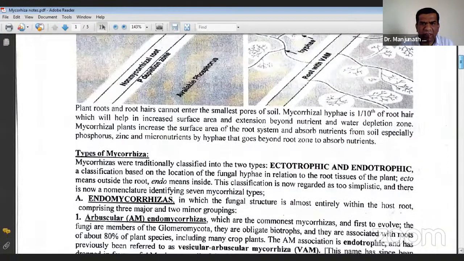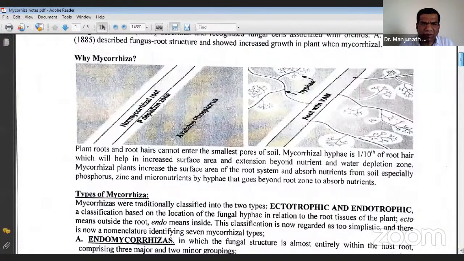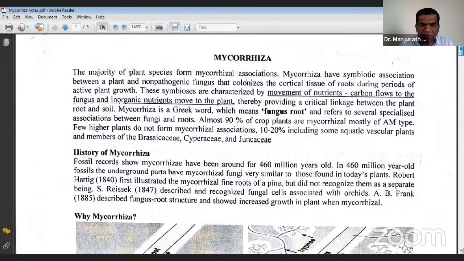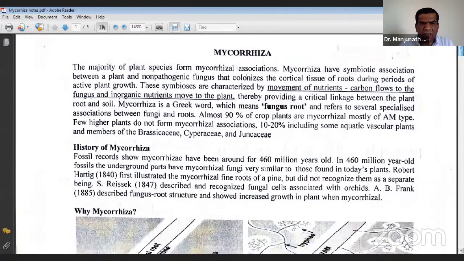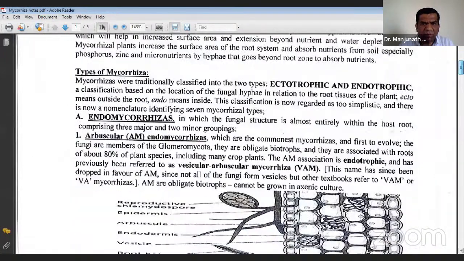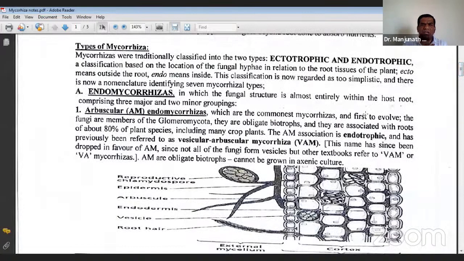There may not be any question out of this. So the important thing is that from the history of mycorrhiza you have to know Frank, and Hurtig you have to know. Then the first paragraph I mentioned has some of the things that you have to know. Then coming to the next, types of mycorrhiza. Majorly the classification goes with two types, ectomycorrhiza and endomycorrhiza. This becomes an important question for your exam.